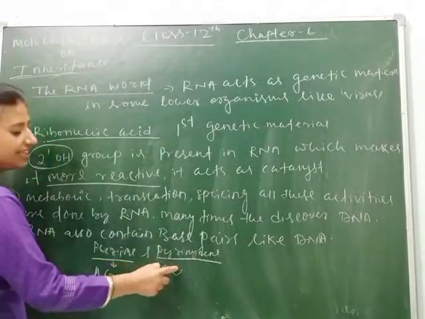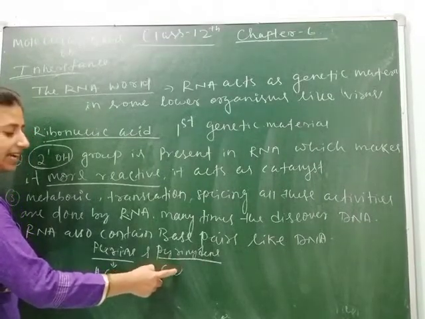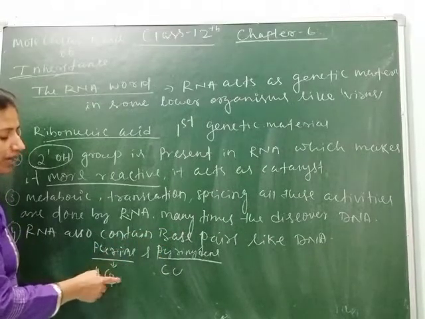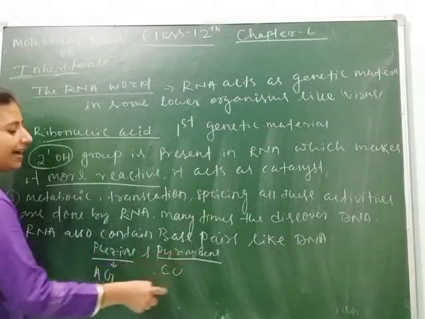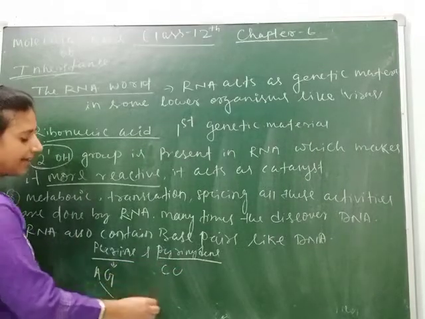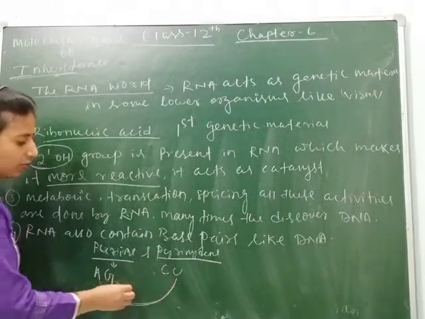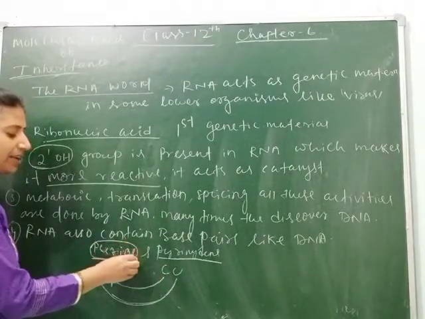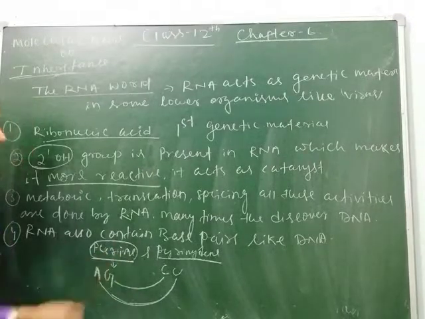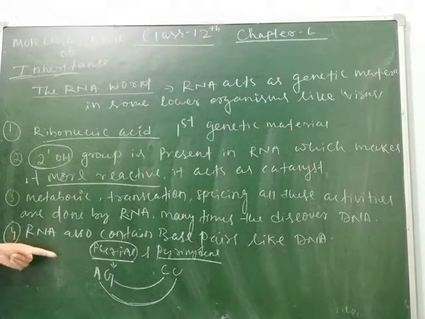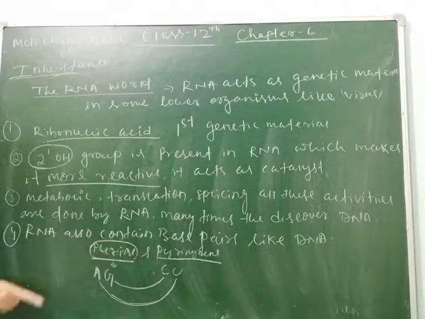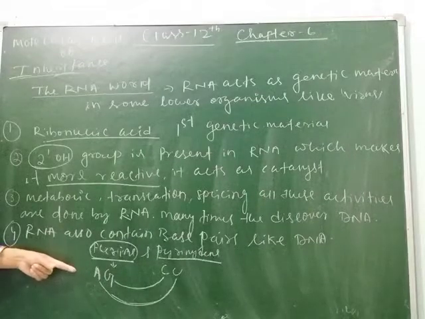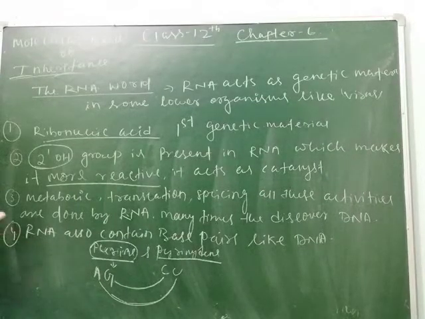In case of DNA, uracil is replaced by thymine, but here RNA contains adenine, guanine, cytosine and uracil. They are arranged as base pairs. As you know, adenine binds with uracil and guanine binds with cytosine, but they are present as purines and pyrimidines, like A, G, C and U. So these are the bases of RNA, A, G, C and U. Clear? But in case of DNA, it is adenine, guanine, cytosine and thymine that make the base pairs.